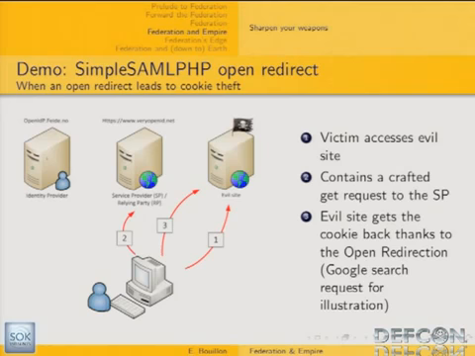It's a three-step process. First, the victim accesses the bad guy's site. This site contains a crafted GET request to the service provider, which will actually leverage the open redirection vulnerability to send back the cookie to its own controlled website. To make it more visual, this redirection will not go to the bad guy's website, but I've crafted a Google search request using the cookie as an argument, so that you can see that indeed the cookie is appended to the Google search request.